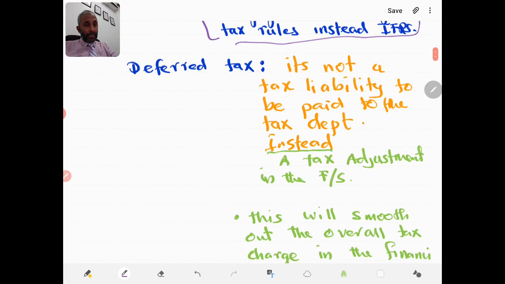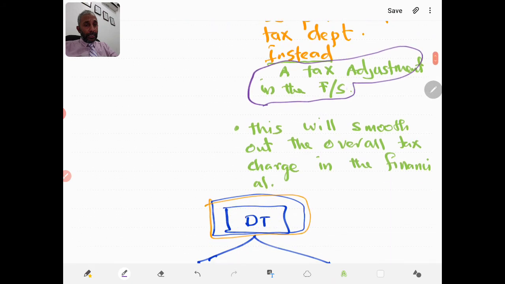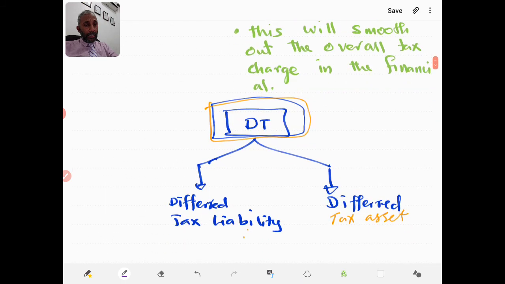And deferred tax, it's not a tax liability to be paid to the tax department. Instead, it is a tax adjustment in the financial statement. So that also you need to understand well. This will smooth out the overall tax charge in the financial statement. So that is the expectation of computing deferred tax.